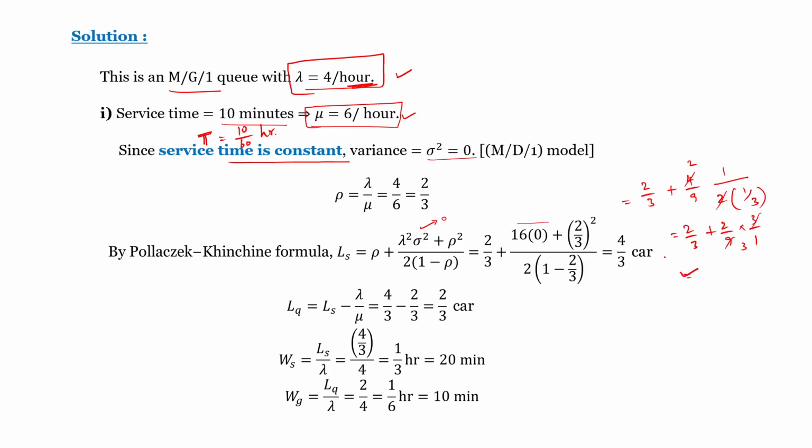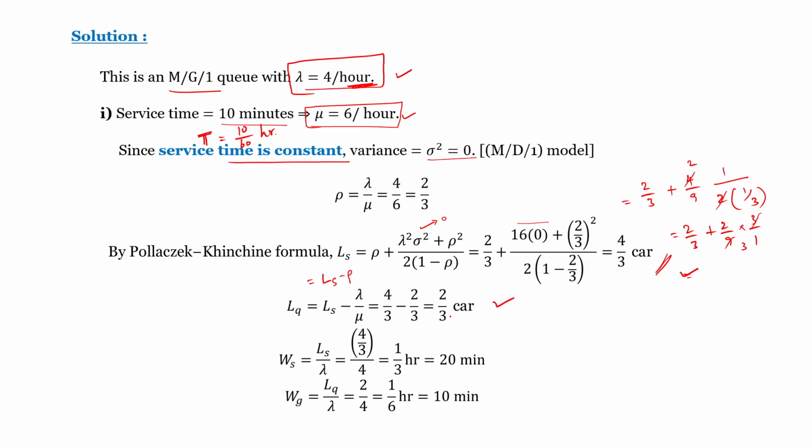LQ is LS minus lambda by mu, or LS minus rho. 4 by 3 minus rho, which is 2 by 3, so LQ is 2 by 3. WS is LS divided by lambda. LS is 4 by 3 divided by lambda, which is 4, so it becomes 1 by 3 hour. 1 by 3 hour means 20 minutes. The waiting time in the system is 20 minutes.